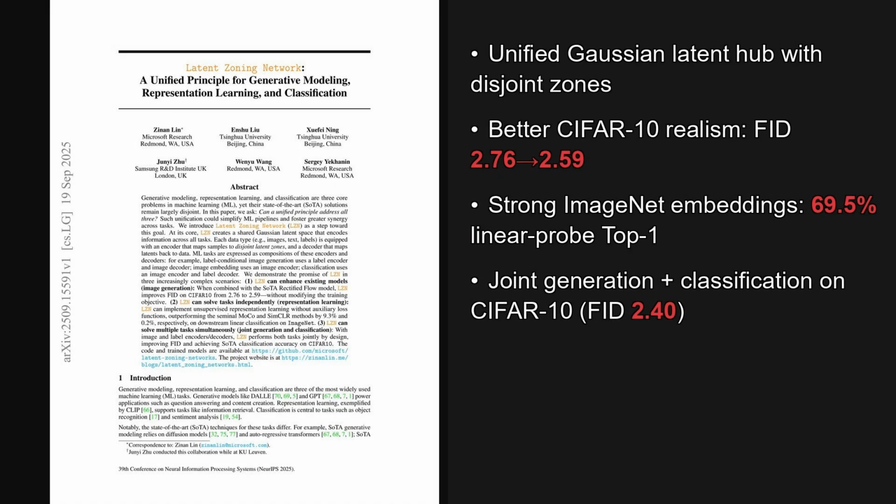Okay, 2 takeaways stand out. A single Gaussian latent hub with disjoint zones lets the same encoders and decoders handle generation, representation learning, and classification. And it delivers real gains, like lower CIFAR-10 FID and strong ImageNet linear probe accuracy. The broader implication is simpler: shared pipelines across modalities.